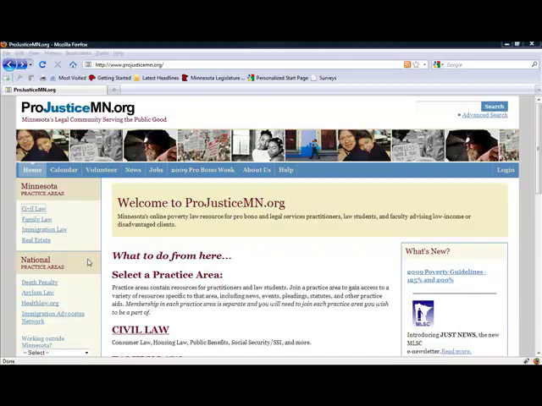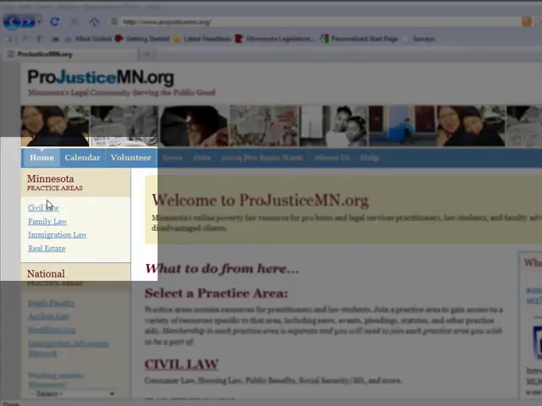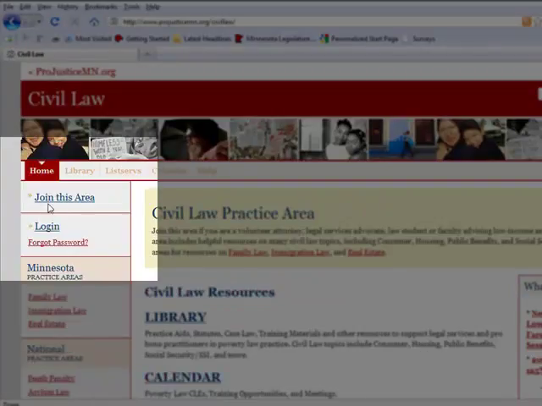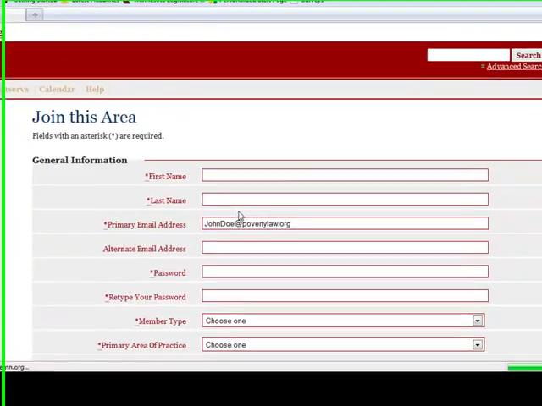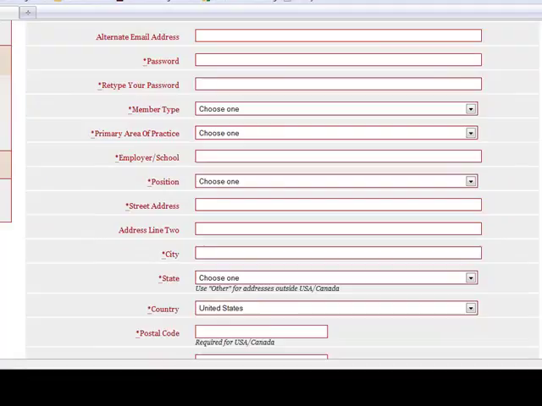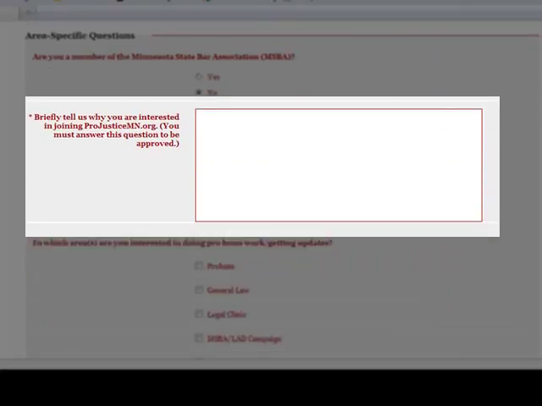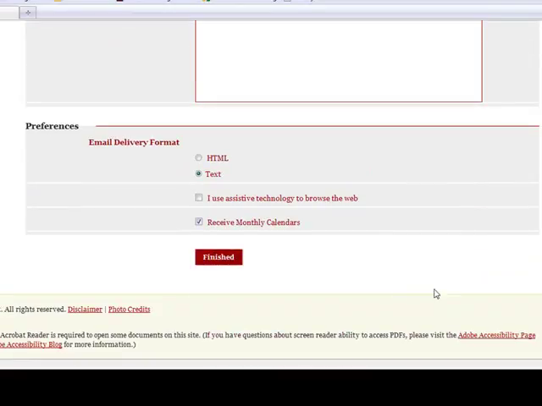If you do not already have a membership to the website, click on the practice area you would like to join. Then click Join this area. Enter your email address and click Continue. Fill out the membership application as completely as possible, including the question, "Briefly tell us why you are interested in joining ProJusticeMN.org." When you are done, click Finished. If your membership is approved, you will be notified by email within 1 week.